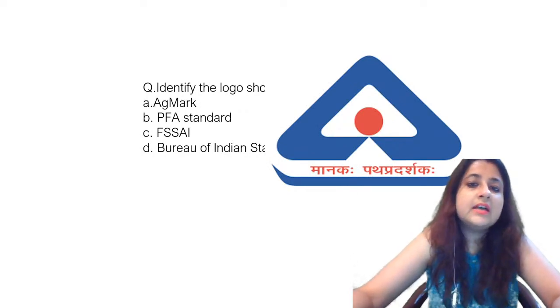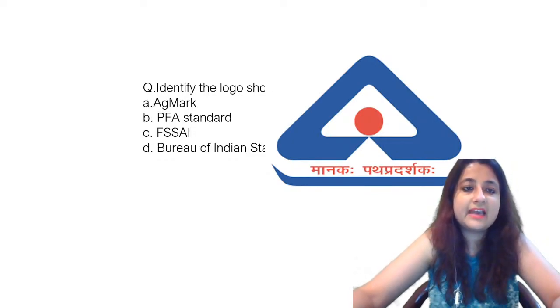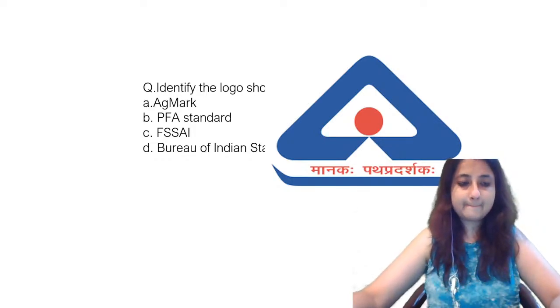Identify the logo. I'll just revise the different logos with you. What is this? AGMARK, PFA, FSSAI or Bureau of Indian Standards. Good.